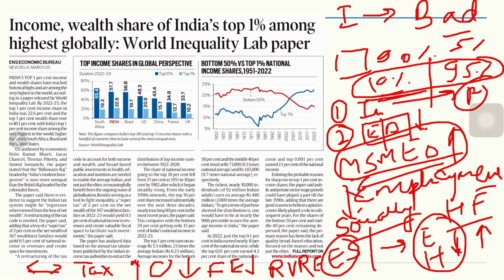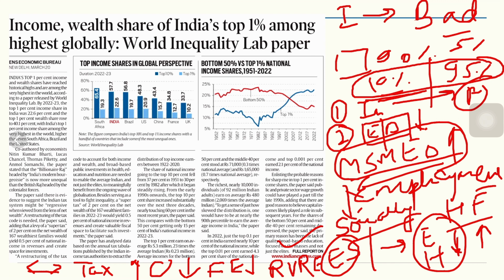Listing the probable reasons for the sharp rise in the top 1% of income shares, the paper says that public and private sector wage growth could have played a key role, adding that there are good reasons to believe that capital incomes likely played a role in subsequent years, while the shares of the bottom 50% and middle 40% remained depressed. He says there is a lack of quality broad-based education focused on the masses and not just on elites. So this is how the problem has been coming to the fore, and how it can be dangerous for our country.